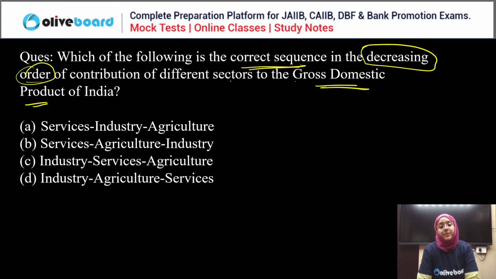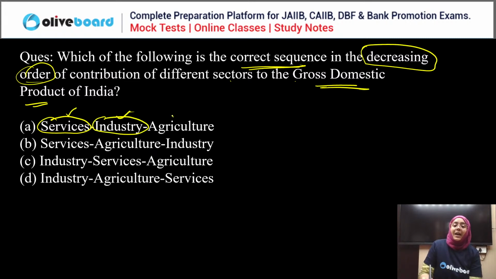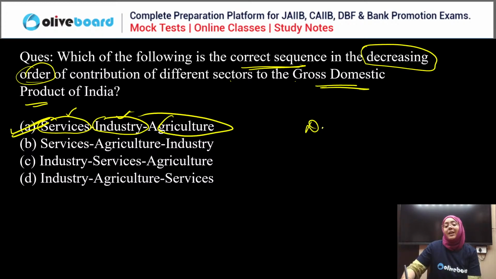So the correct answer is what? Yes. So we know that the highest contribution is the service sector, second is industrial, and third is the agriculture sector.